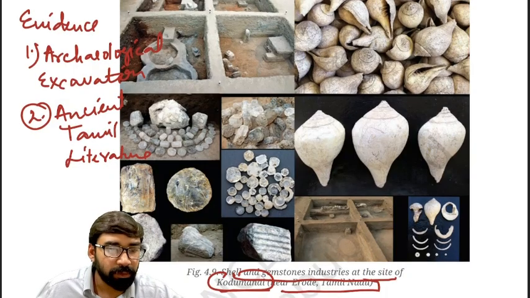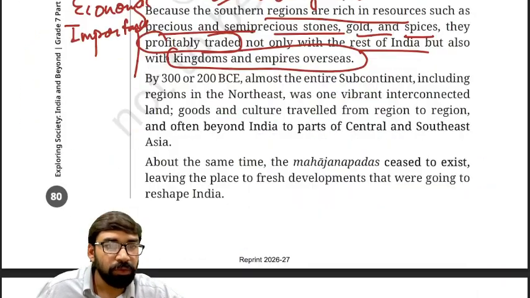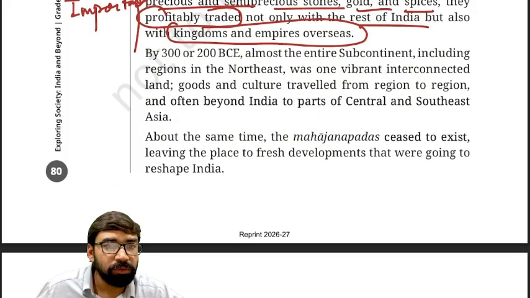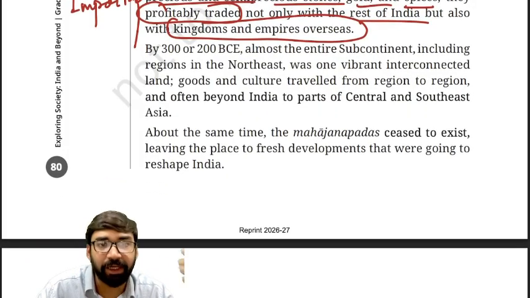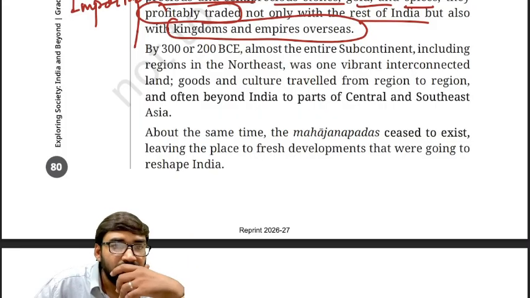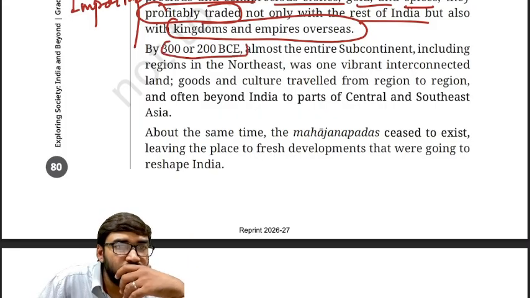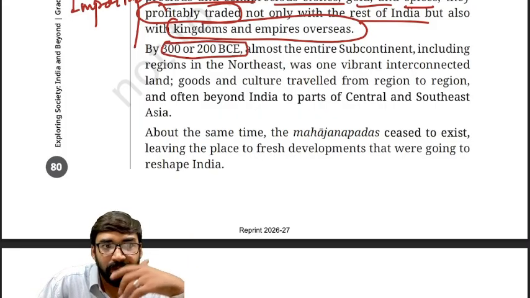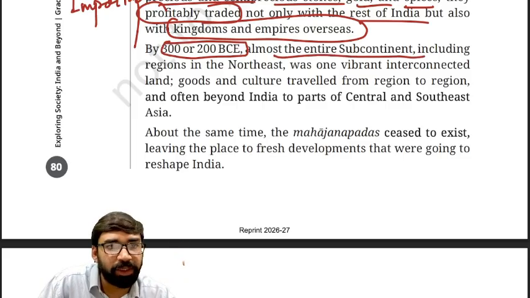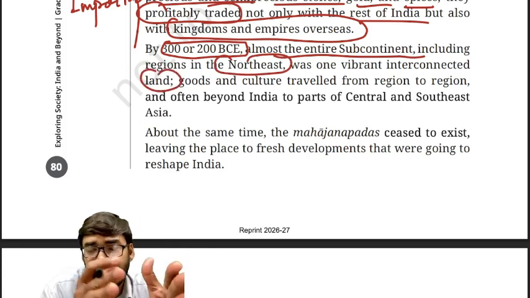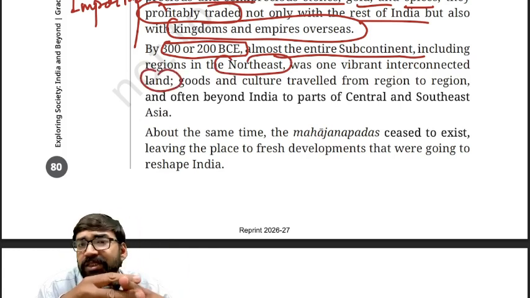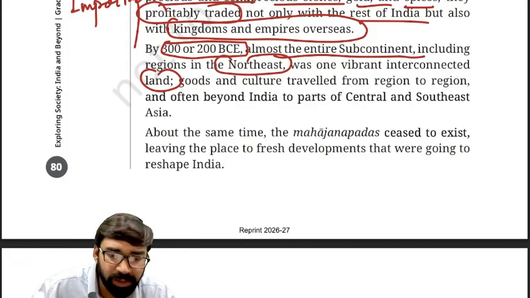Now, so overall, we can say that it was a grand synthesis, an interconnected subcontinent, from around 300 to 200 BC. Almost the entire subcontinent, including the regions in the northeast, was one vibrant interconnected land. That means by 200 BC, we can say India got interconnected with each other.